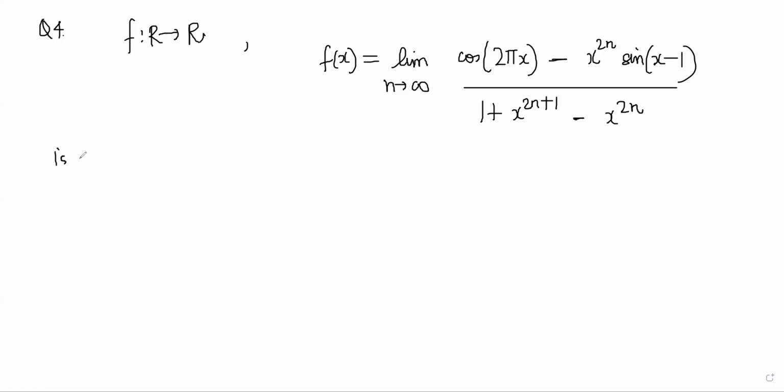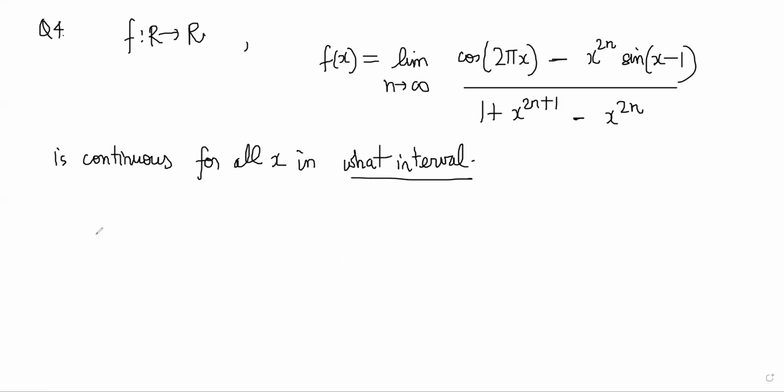This function is continuous for all x in what interval? You have to basically figure out when the function is going to be continuous for all x.